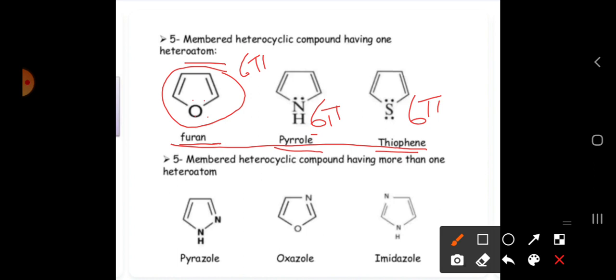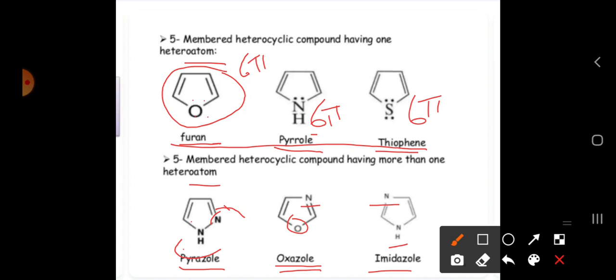In the 5-membered ring, if more than one heteroatom is present, for example, here N is present and here NH is present. See here NH and N. This one we call pyrazole. If nitrogen is present along with oxygen, we call it oxazole. If NH is present along with N, we call it imidazole. See here: pyrazole, oxazole, imidazole.